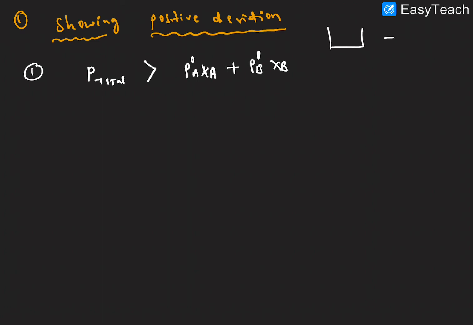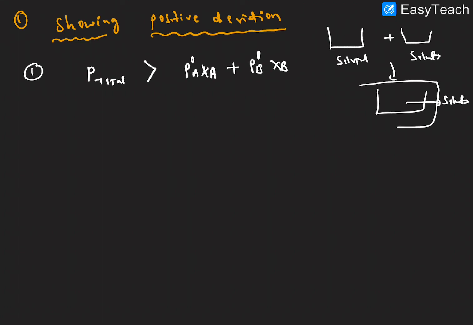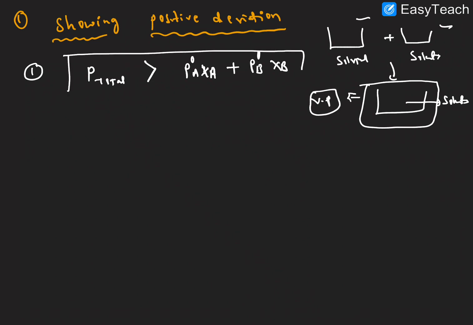For example, this is solute and this is solvent, and both are mixing to form a solution. So the vapor pressure of this solution is greater than that of the individual solute and solvent. That is the meaning here, right?